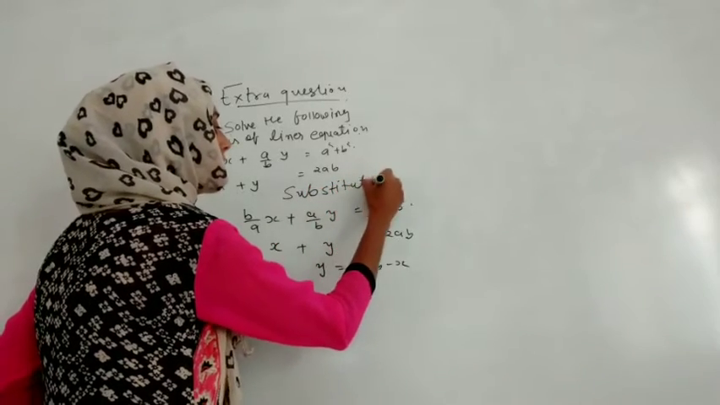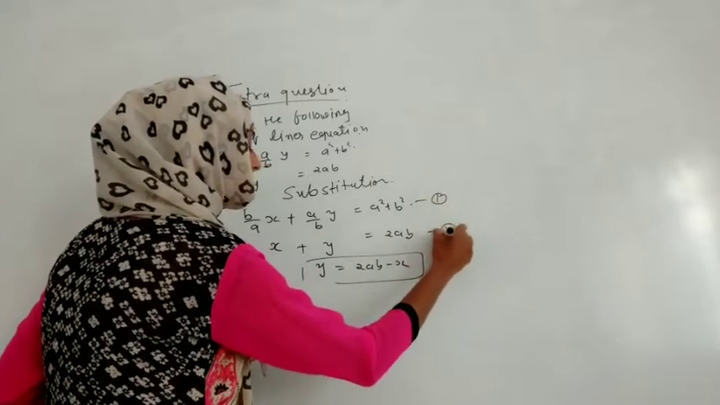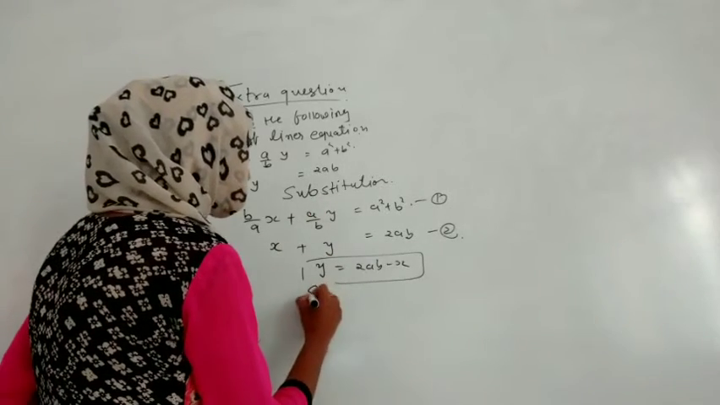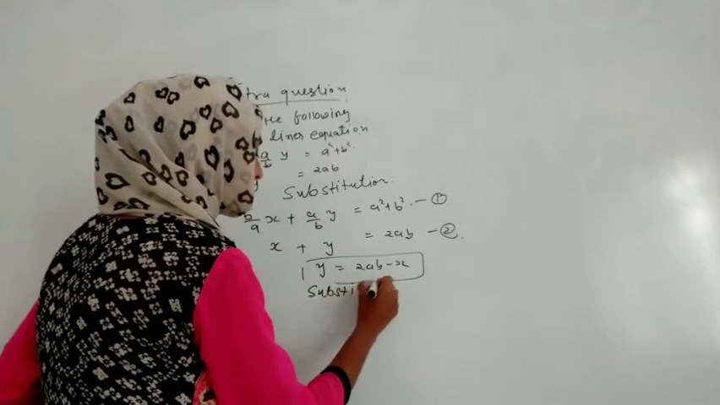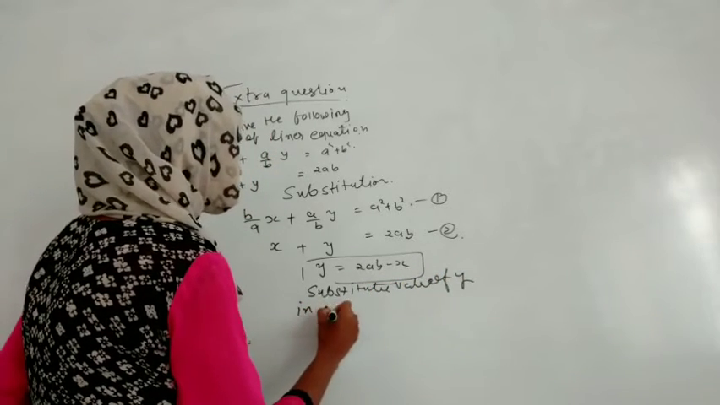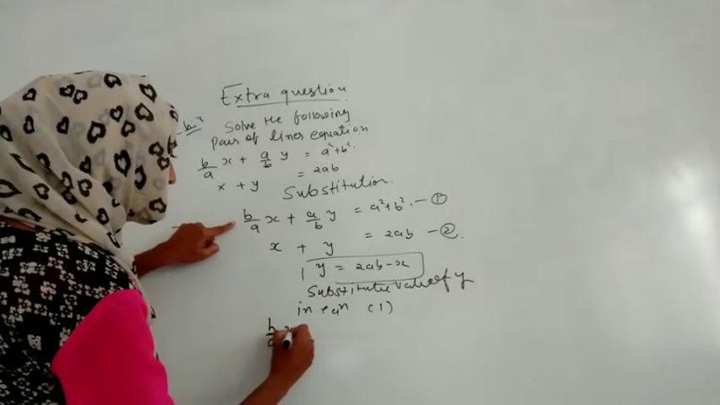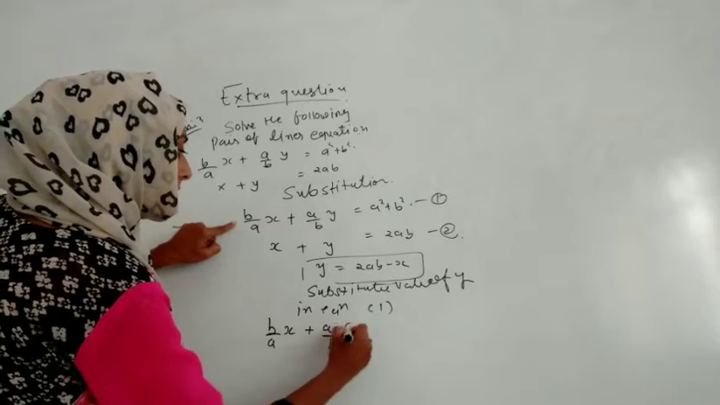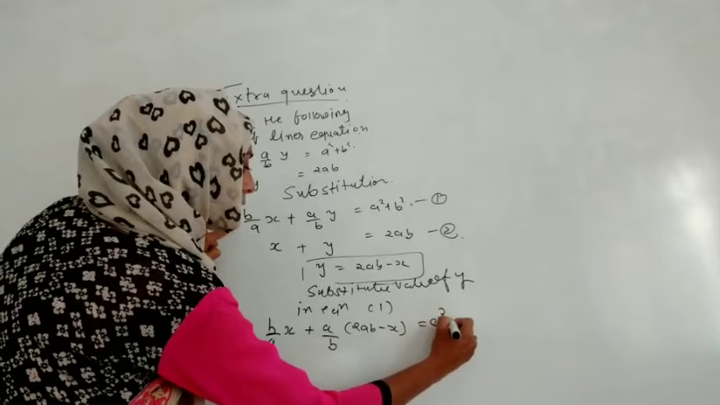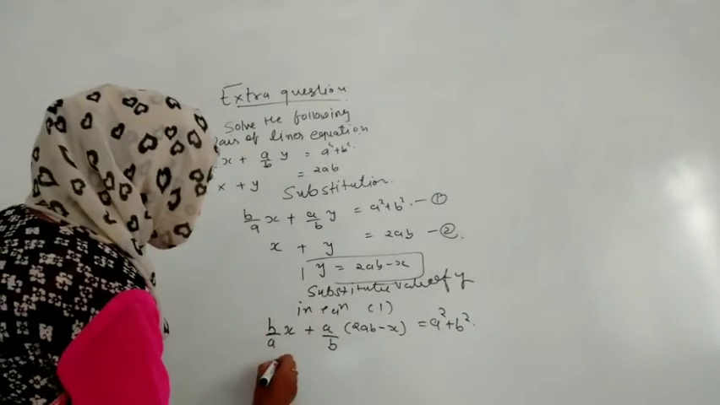Substitution. So if you are substituting the value of y, this is our equation 1 and this is our equation 2. I made y the subject, so substitute the value of y in equation 1. So how will it look? Let us see. It is b by a in the form of x, a by b, and y is 2ab minus x, and that is equals to a square plus b square. Now we have to solve it.